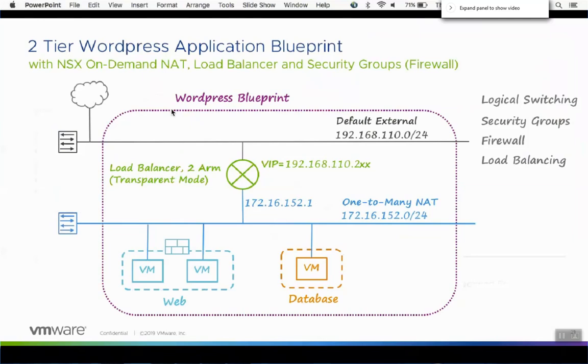And we have a two-arm load balancer that we're referencing here. And here we see the default external network, and behind this a one-to-many NAT configuration. I'll go through all that configuration next. But this is what we're building. Oh, and by the way, we've got the security groups in here as well.